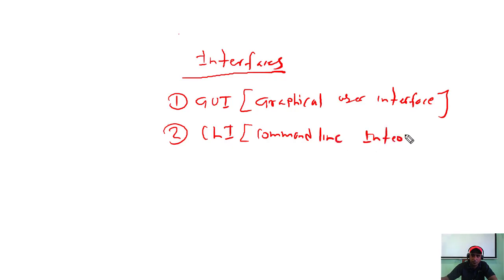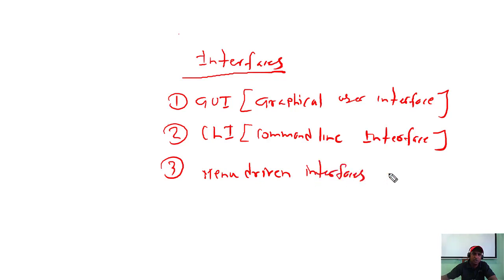Another one we have, just to know, the menu driven interface. This is the interface we can see in ATMs, right? Not only ATMs, whatever the kiosk machines, we have these interfaces. So graphical user interface, command line interface, menu driven interface.